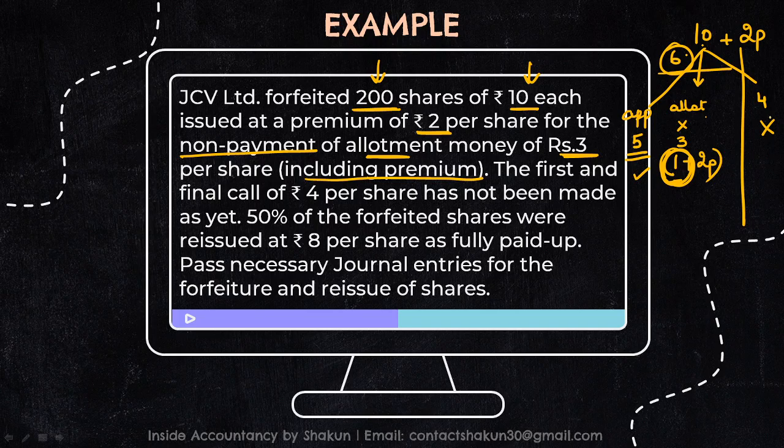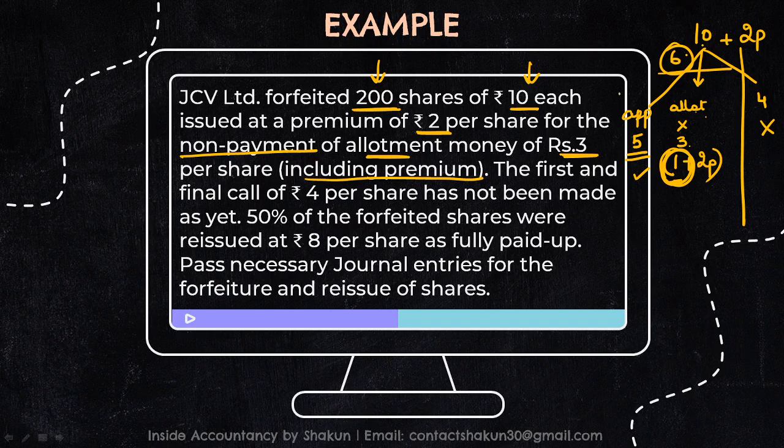Out of 10, 4 rupees has not been called. What is left? 6. Out of 6, allotment is 3, which includes premium also. So basically allotment is 1. So what are we left with? We are left with 5 rupees, which is on application, which must have been received.